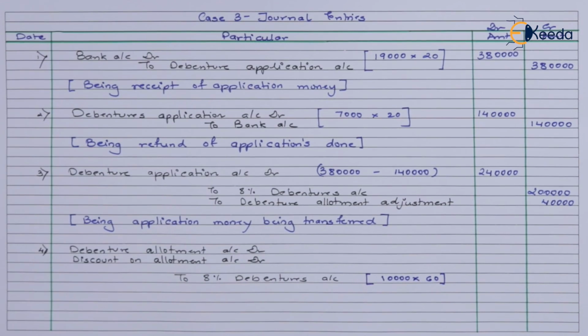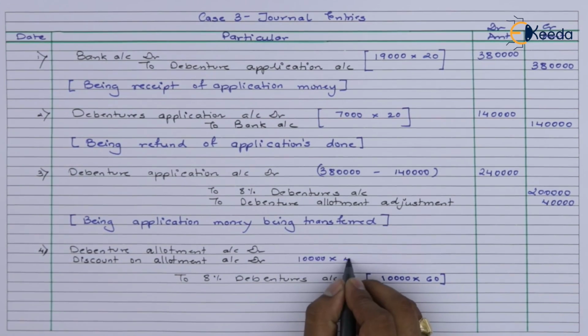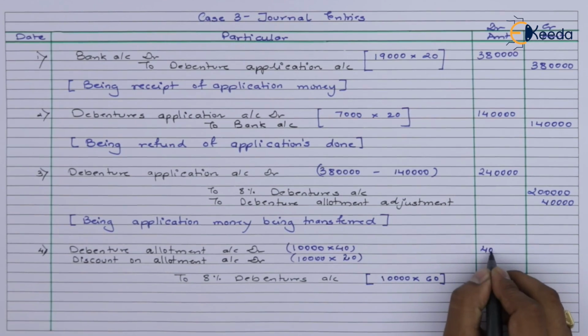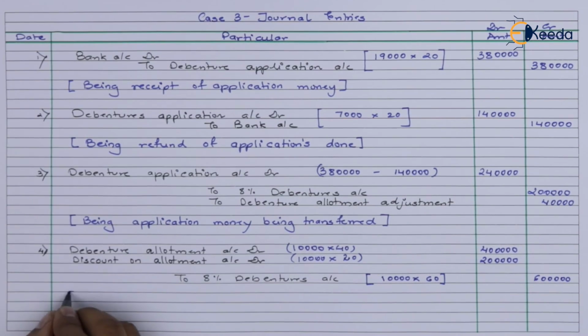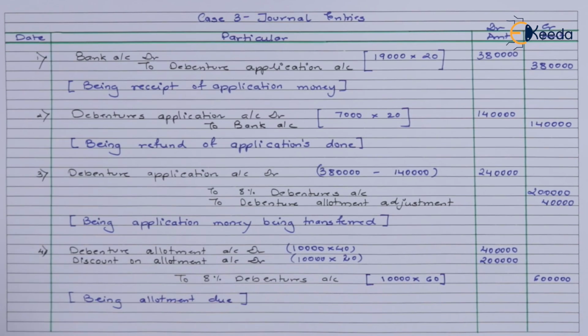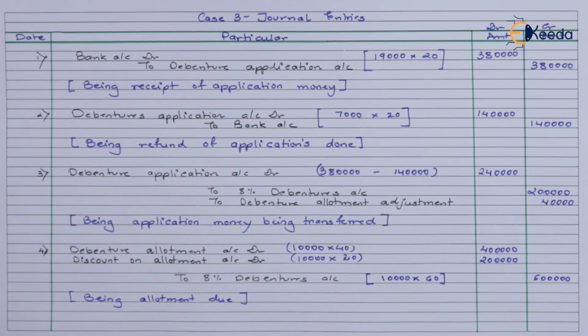Now the allotment money that they're taking here is 40 rupees, but this is net of discount. That means if you add the discount amount, that will give you the total capital of allotment. 40 rupees is what we'll be expecting. 60 we cannot expect because we have already given a discount of 20 rupees. So a total of 60 will be mentioned on the credit side. However, allotment will be only for 40 rupees here.